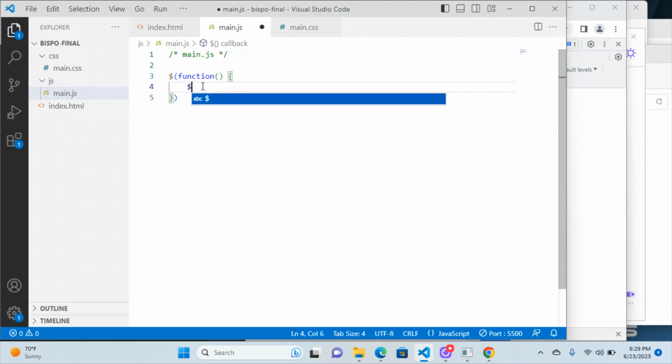So I'm going to do, let's see, what did it say? Let me read this again. Attach a click event to the submit button of the form that prevents the submission of the form. So there were actually two different ways that you could do this, and I worded it that way so that you would know. The way that we did it in demo was we created a submit event and attached it to the form. The instructions talk about doing a click event on the button. So you could do it either way. If you follow the instructions to the letter, you could go like this, button, and then .click, and then continue with the functionality that you're going to have in there. Or you could do it the same way that we did it in demo.